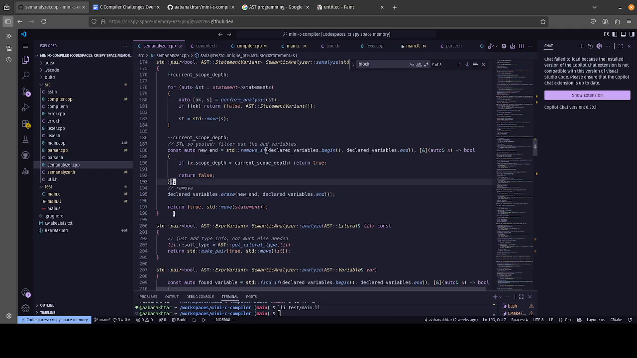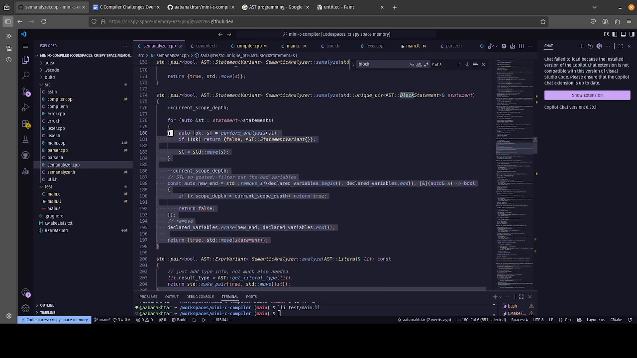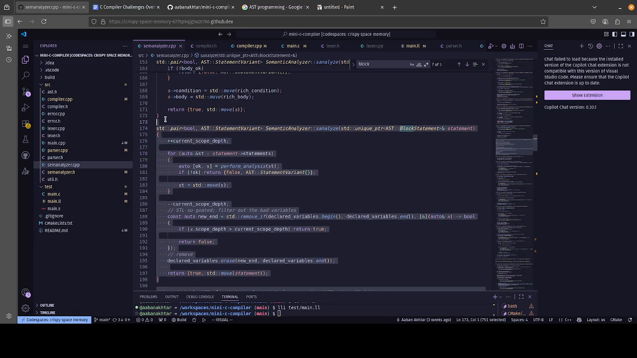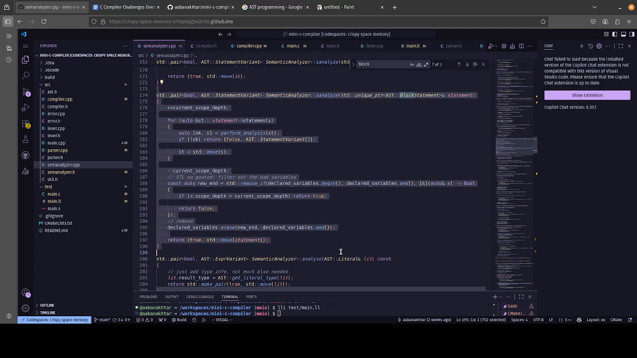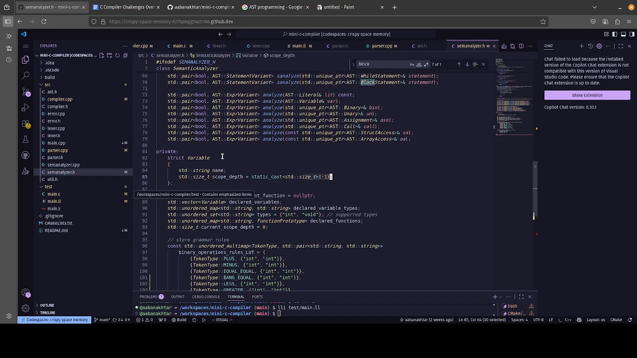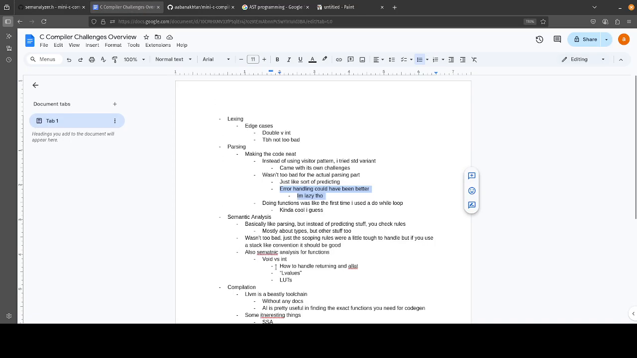Yeah, pretty much. I thought it would be relatively hard to implement, but it actually was not too bad. But it is a very cool concept, and it just shows, I guess, the beauty of the language in a way. So that is semantic analysis.